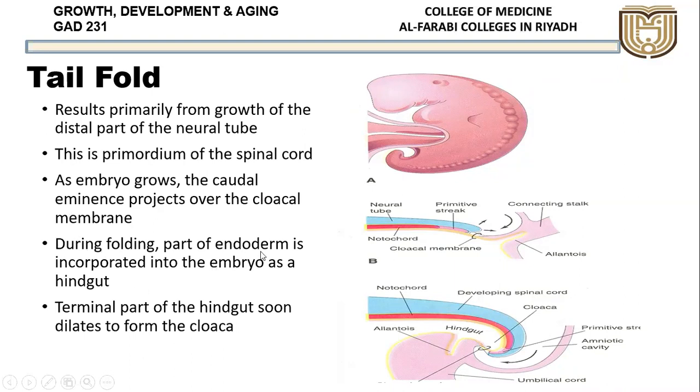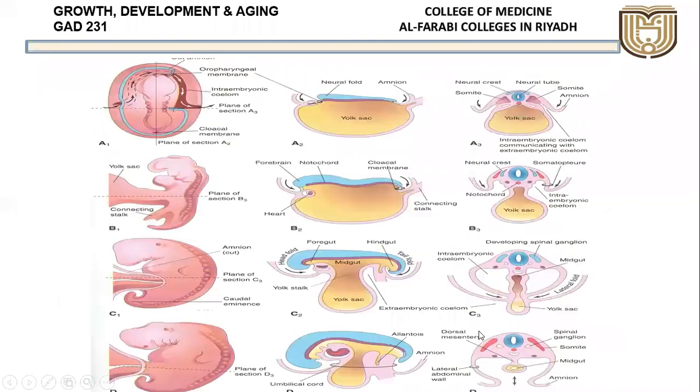During folding, part of the endoderm is incorporated into the embryo as the hindgut. Similarly, just like in the case of the head end, the yolk sac is also incorporated at the tail end, and it forms the hindgut. If you see here, again going back to the picture, this is the yolk sac. As the tail end folds, a part of the yolk sac goes here, and it forms the hindgut. This is the hindgut.